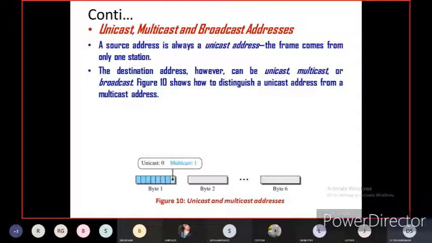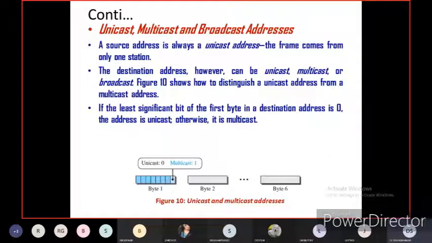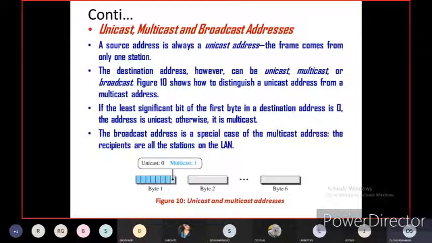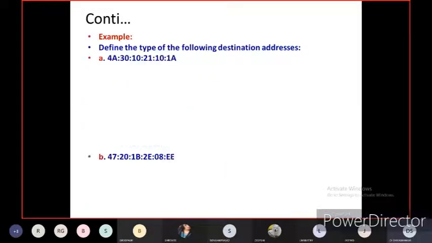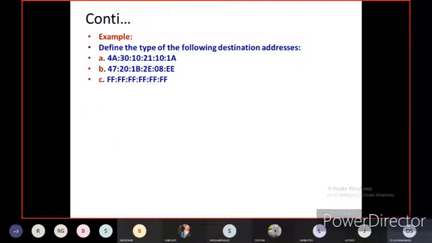The unicast address is always 0, the multicast address is always 1. If the least significant bit of the first byte in a destination address is 0, the address is unicast. Otherwise, it is multicast, meaning 1. The broadcast address is a special case of the multicast address. The recipients are always the stations on the local area network. For example, define the type of the following destination addresses: A, B, C.